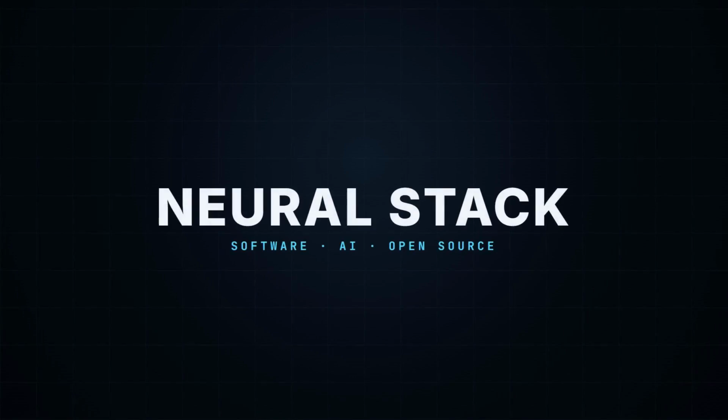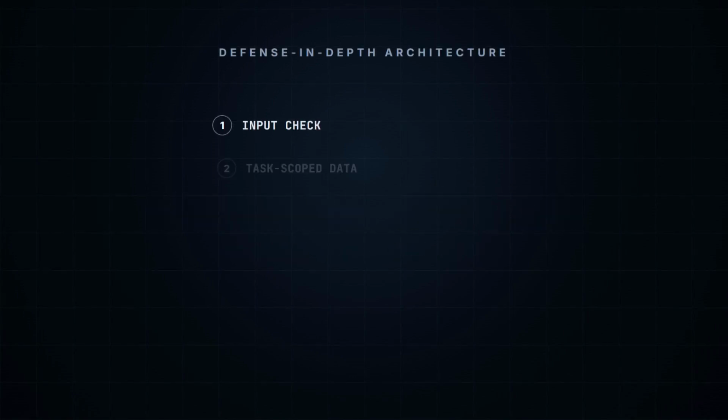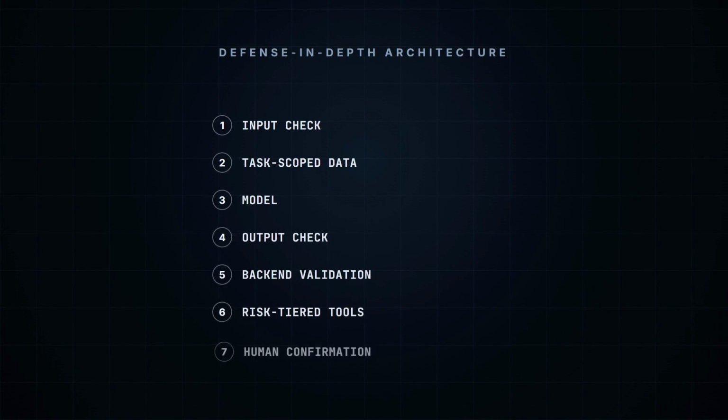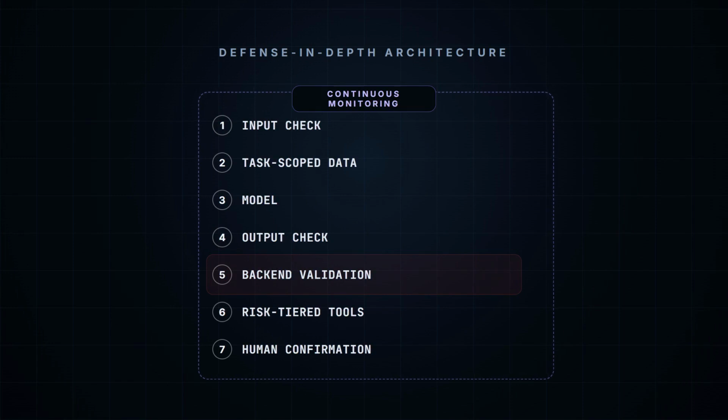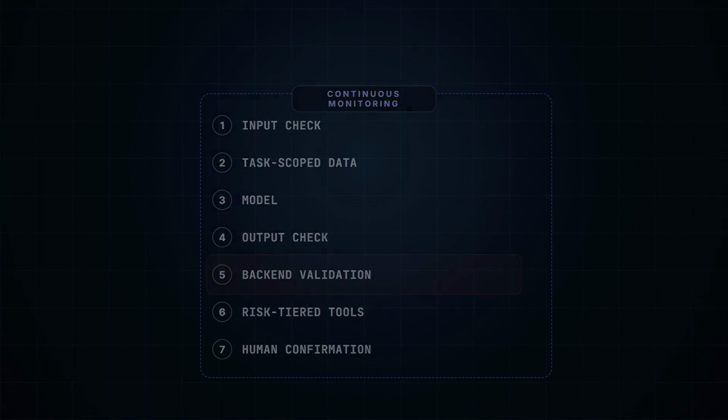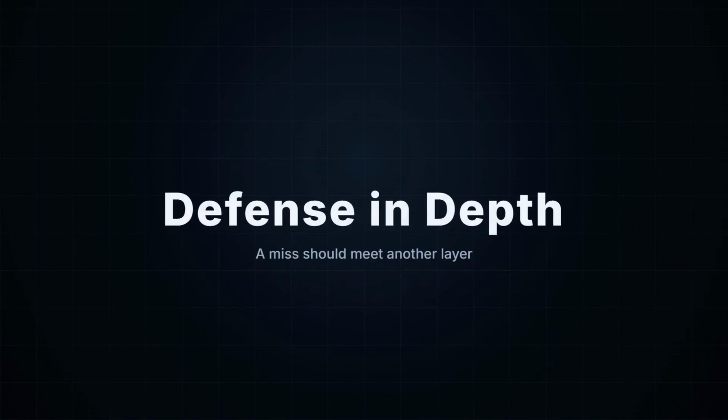Put all those layers together, and the architecture changes shape. Content is classified before the model. The model gets only task-scoped data. Its output is classified and treated as untrusted. Proposed backend calls are validated. Tool permissions are assigned by risk. High-risk or consequential actions pause for checks or human confirmation. Monitoring surrounds the workflow, feeding production lessons back into every control. No single layer promises to catch everything. The system works because when one layer misses, another independent boundary is still waiting.